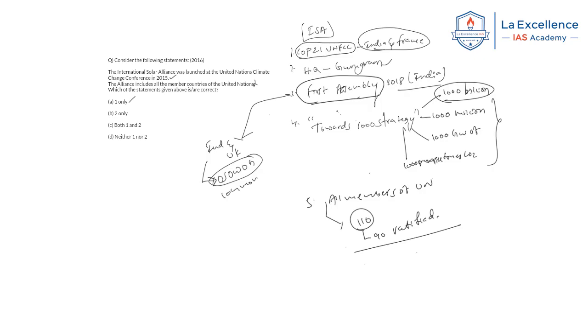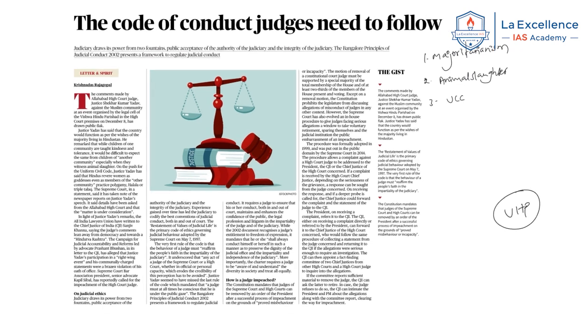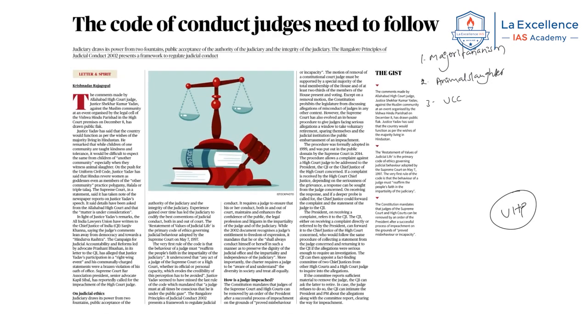Now, coming to the next article. What is this news article saying? This article is saying that there is a code of conduct judges need to follow. What is the context of the news? The context is that recently an Allahabad High Court judge attended a meeting conducted by the Vishwa Hindu Parishad, a right-wing pressure group. After attending the meeting, the judge gave a speech. In his speech, he made certain comments and that became very controversial. What are the comments given by him?